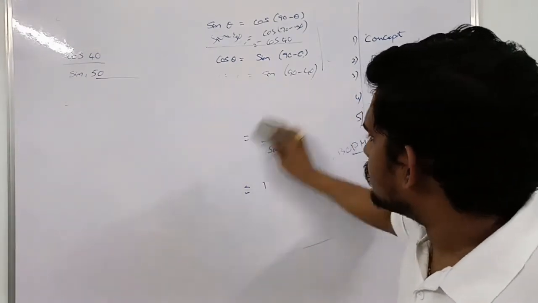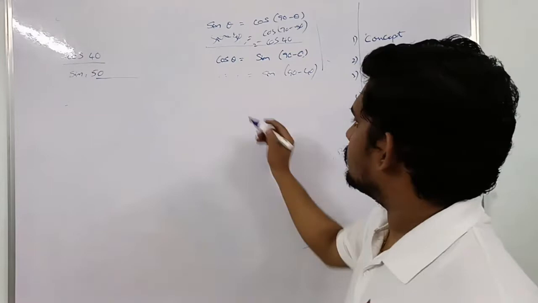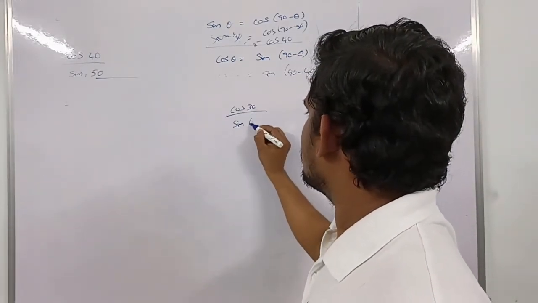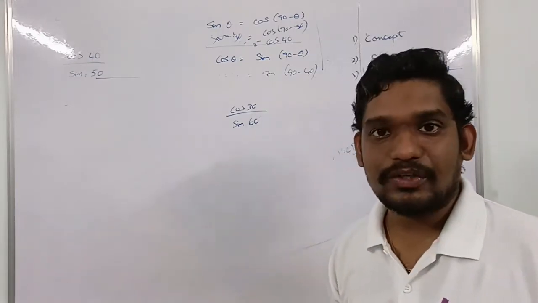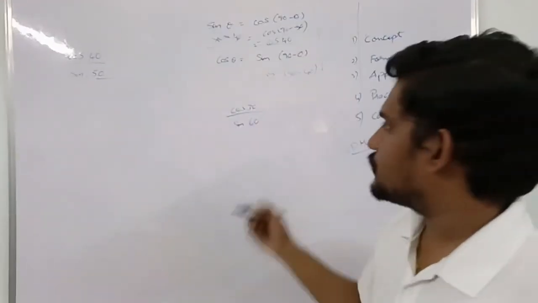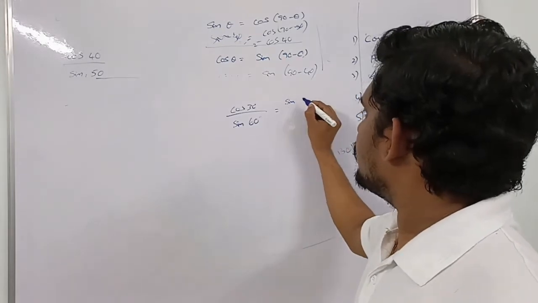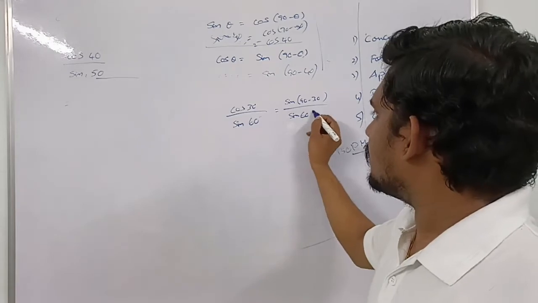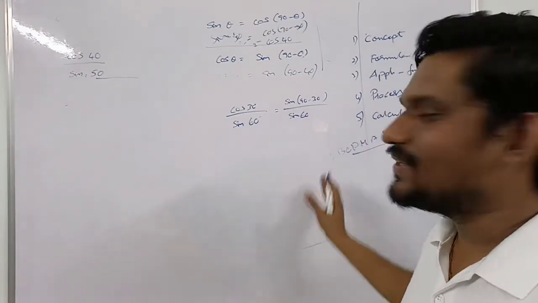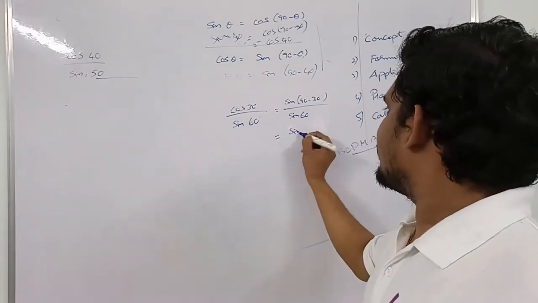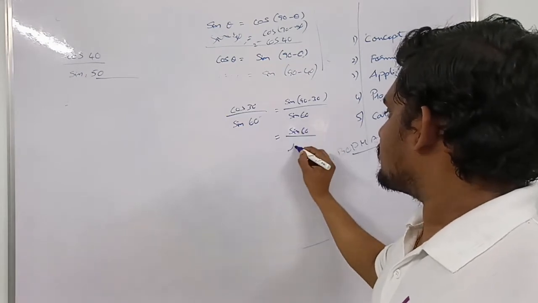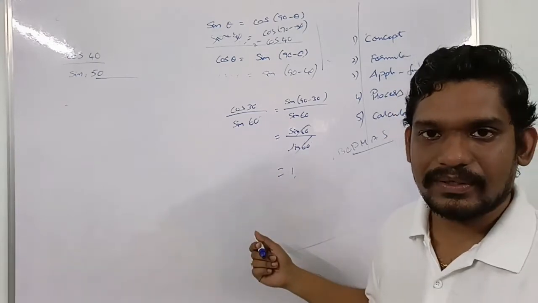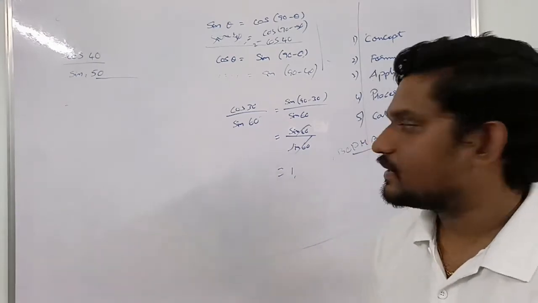For example, let us do another problem with this. So, cos 30 divided by sin 60. Let us solve this in two different ways. First way, as we mentioned earlier, this can be converted into sin (90 minus 30) divided by sin 60. I am not converting the sin 60, because I know the formula and the process right now. So sin (90 minus 30) is sin 60 and the denominator is sin 60, so both of them cancel and the answer is 1.